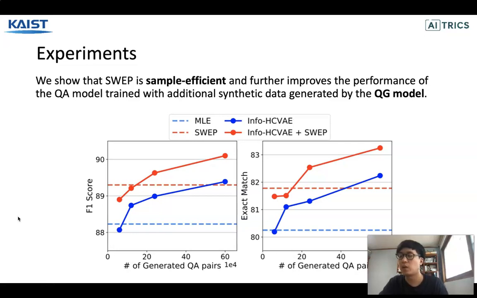Specifically, the QA model plus SWAP trained only on the SQuAD dataset already outperforms the QA model trained with about 240,000 synthetic QA pairs. Moreover, when combining two methods, we achieve even larger performance gains.